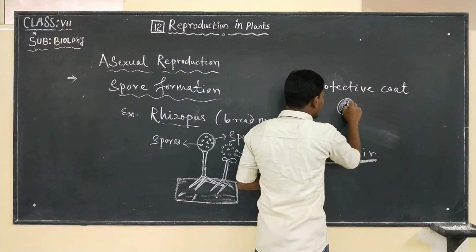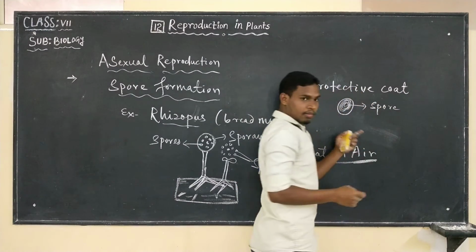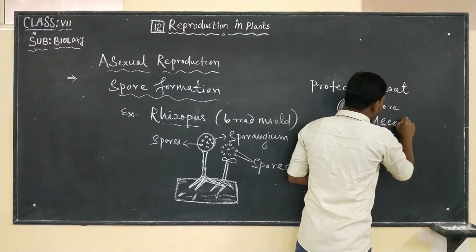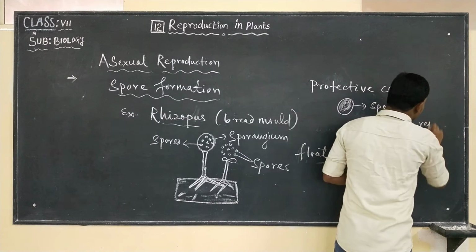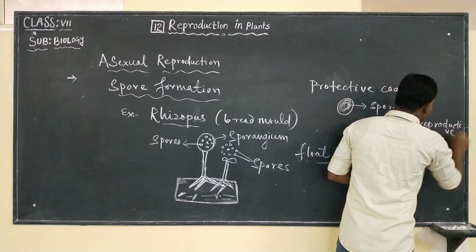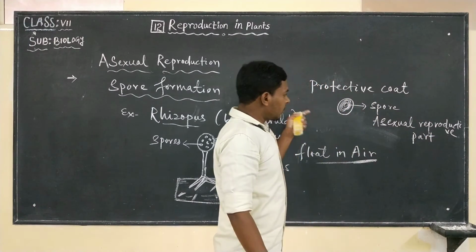So this spore is what? This spore is an asexual reproductive part. So spores are asexual reproductive parts.